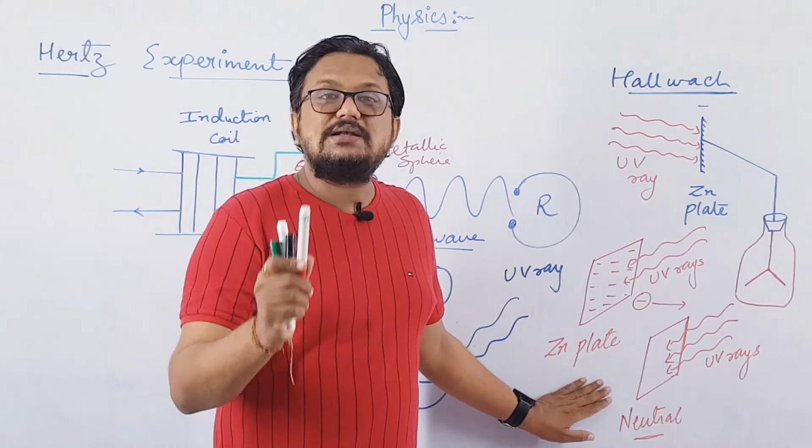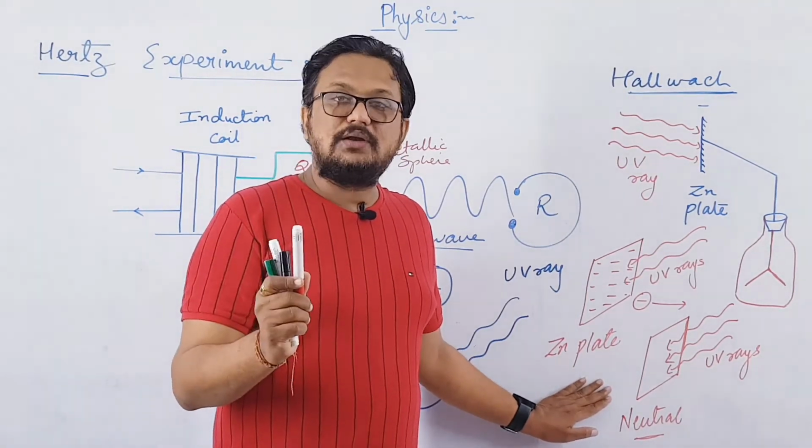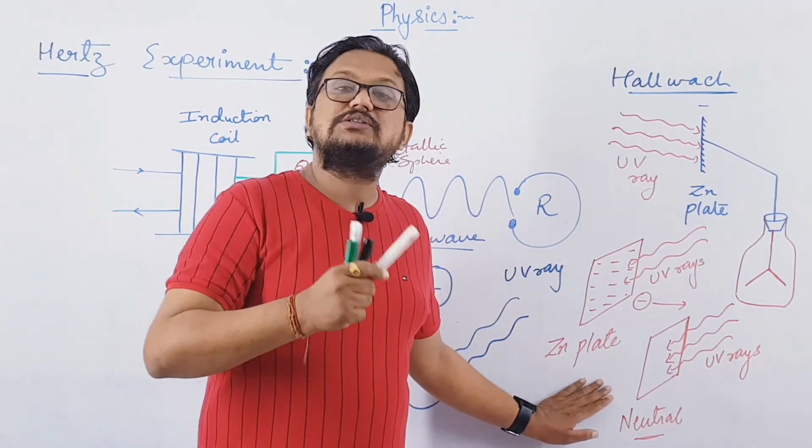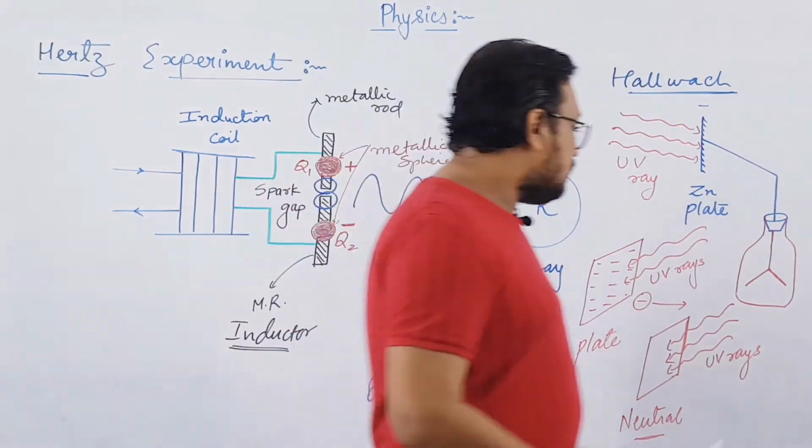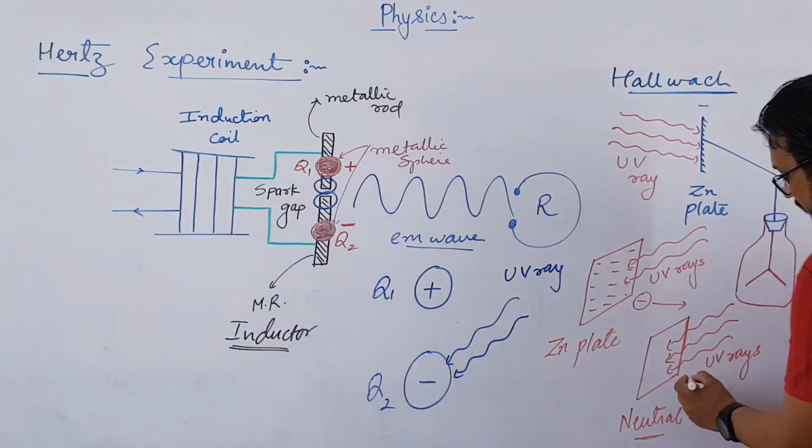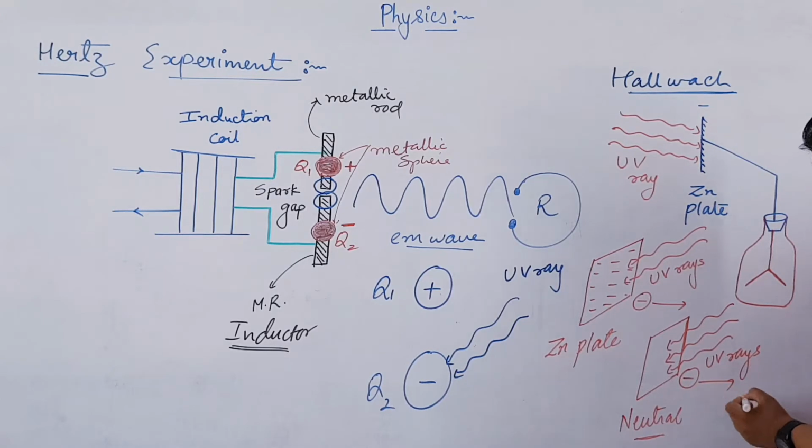It means that electrons are removed from it. Removed means we can say that electrons are emitted from it. So here also we got emission of electrons. Here also electrons were emitted.